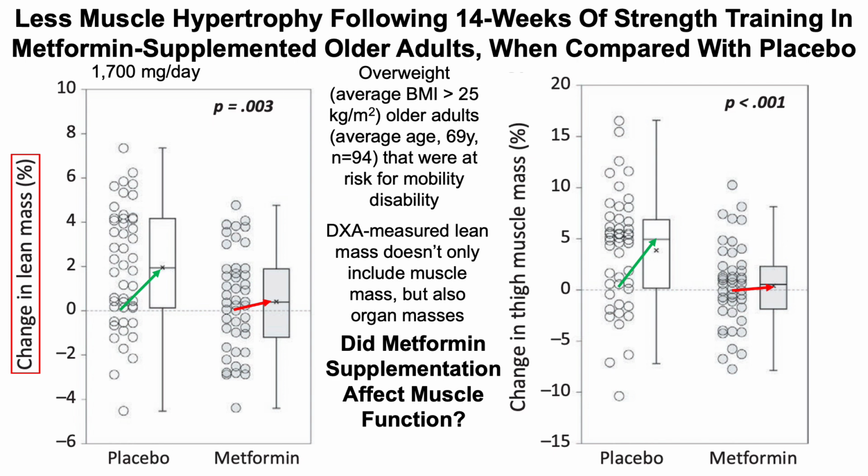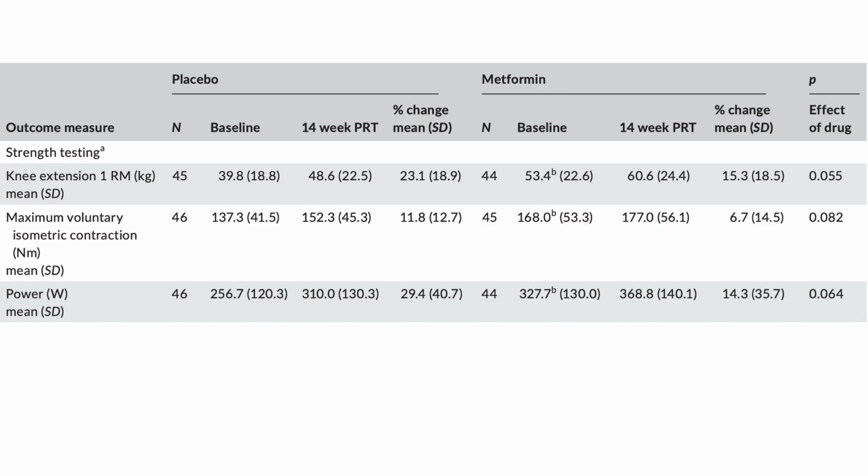So what about metformin supplementation and how it affects muscle function? And that's what we can see here. So we're looking at three relatively similar measures of strength testing. And to assess strength, they looked at knee extension. So I should say they measured it with three various measures of knee extension. So in the first, it was the knee extension 1 repetition maximum, 1 RM. And then they looked at the maximum voluntary isometric contraction for a knee extension. And then they looked at knee extension power.